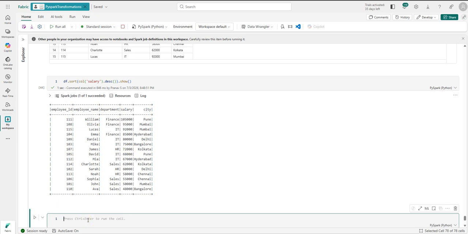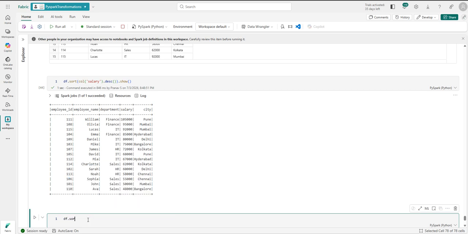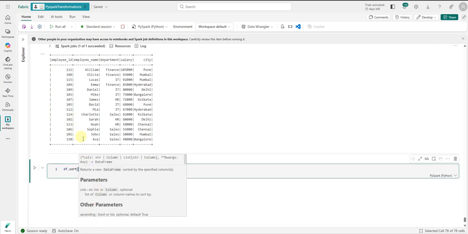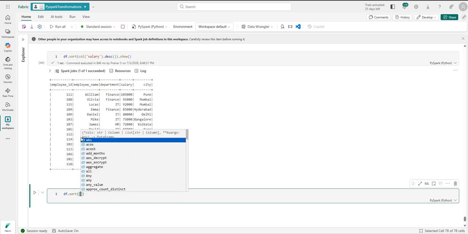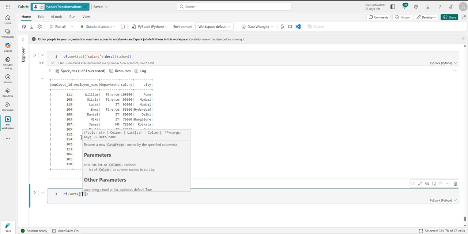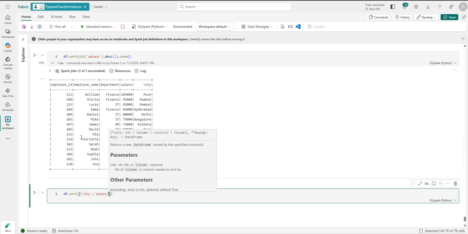Now, if we want to sort the data frame by multiple columns, how can we do that? We can do that by using the same sort, and we'll provide a list of columns. Let's say first city, and then another column, salary.